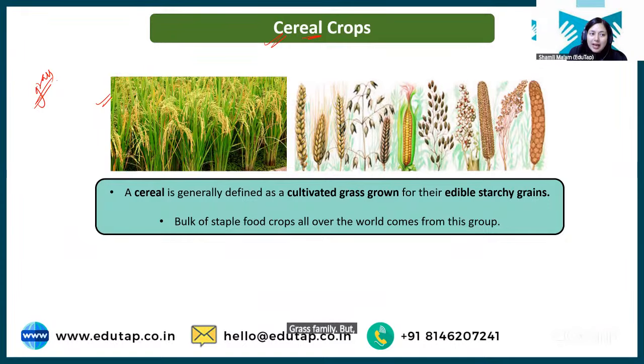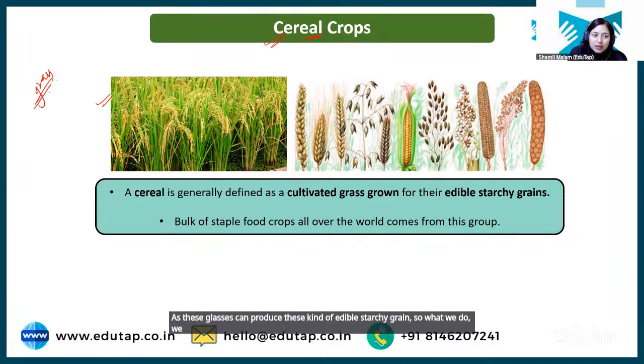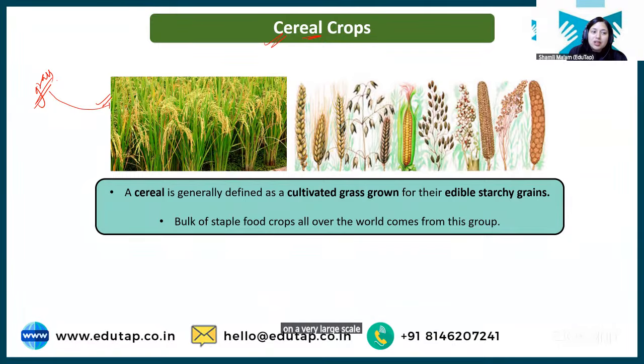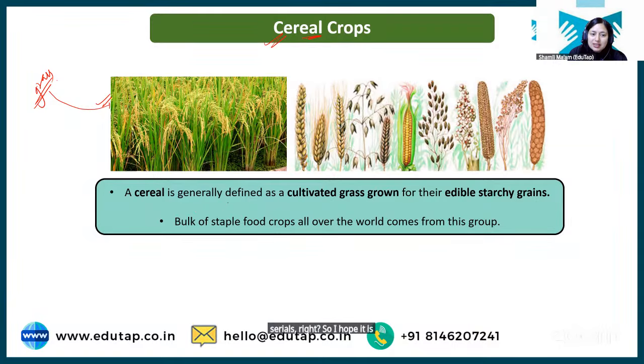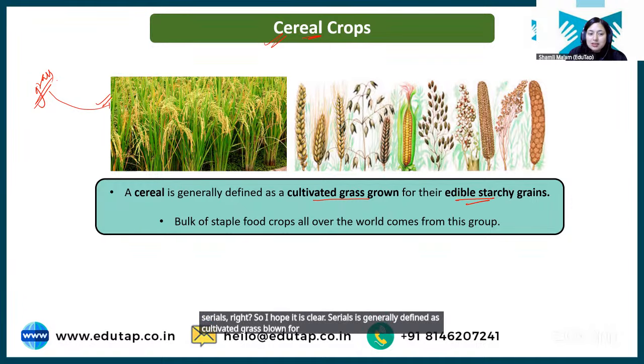But as these grasses can produce some kind of edible starchy grain, what we do is we have brought these grasses under cultivation and we have started growing them on a very large scale. Okay, now such grasses are called cereals, right? So I hope it is clear. Cereals is generally defined as cultivated grass grown for edible starchy grain.